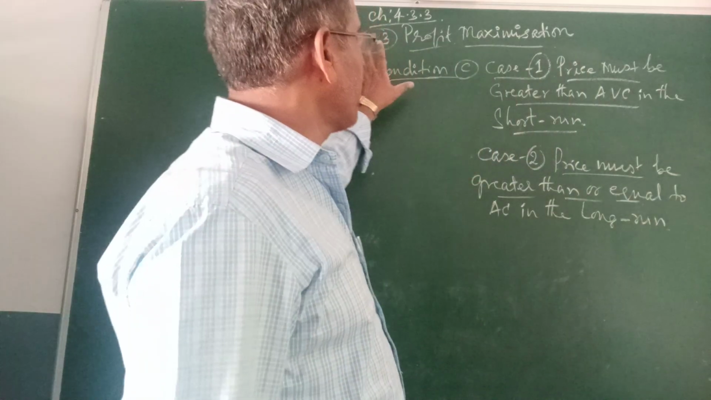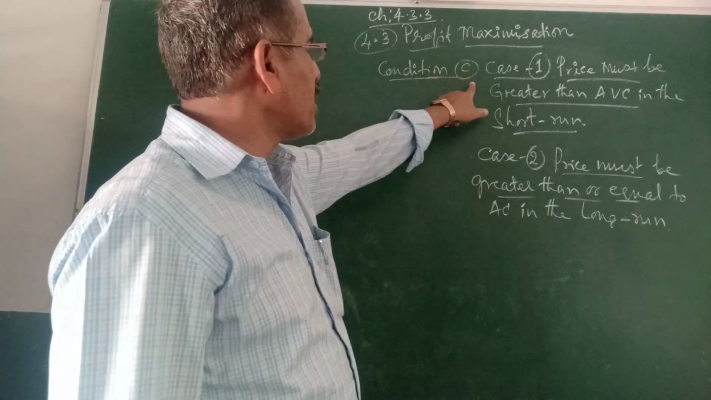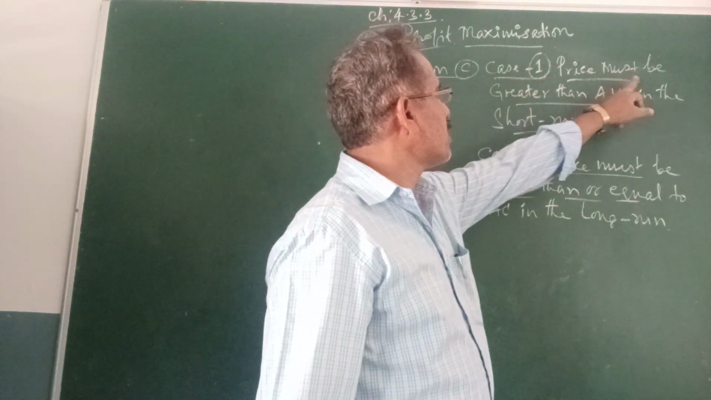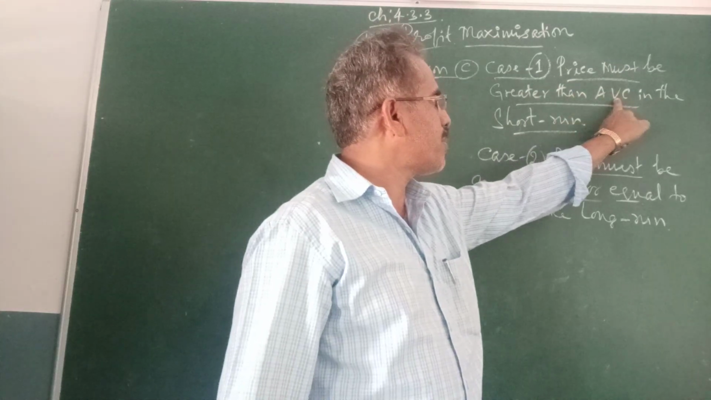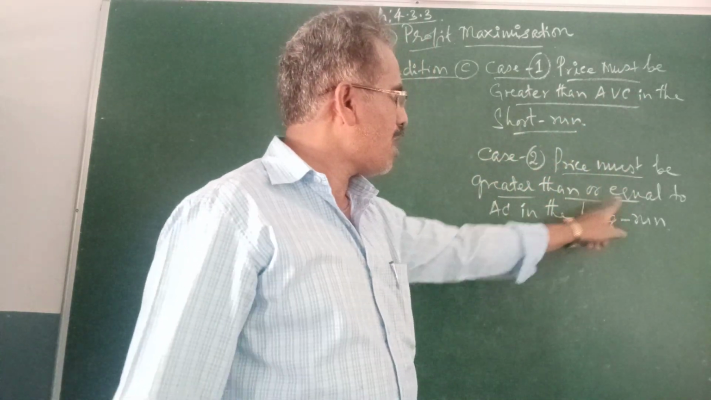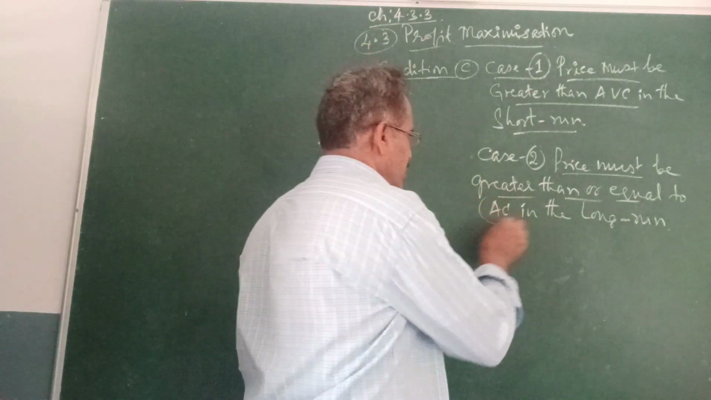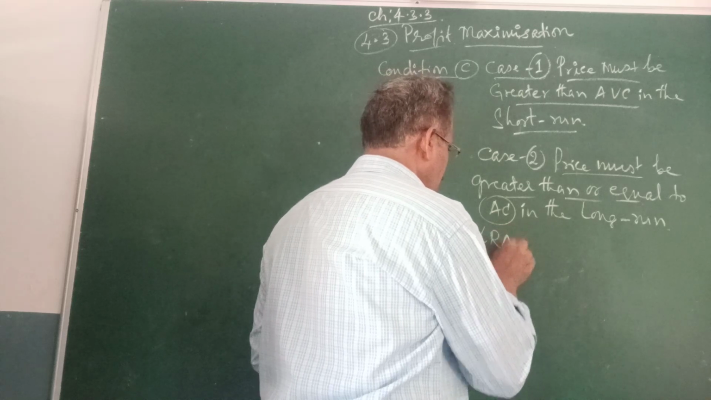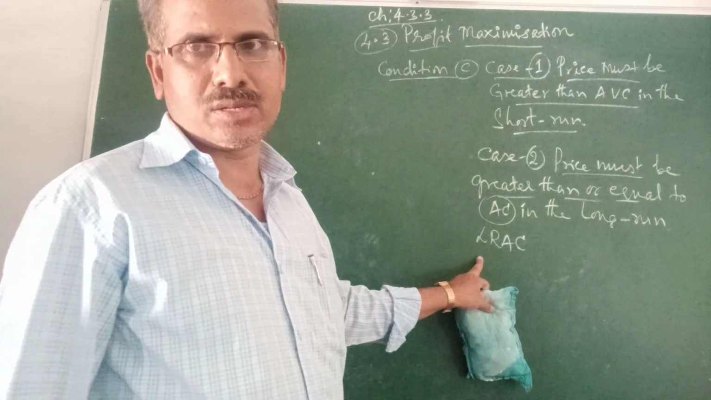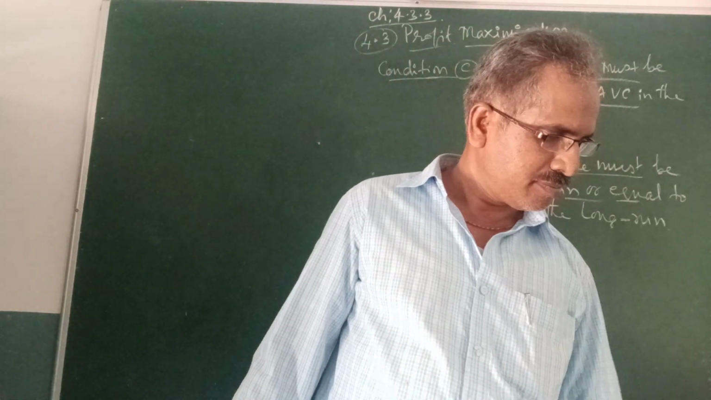In the previous classes we came to know the earlier conditions. In this class we go for condition C. Condition C has two cases. Case 1: price must be greater than average variable cost in the short run. Case 2: price must be greater than or equal to average cost in the long run. Average cost here is nothing but the long run average cost. This can be understood diagrammatically.